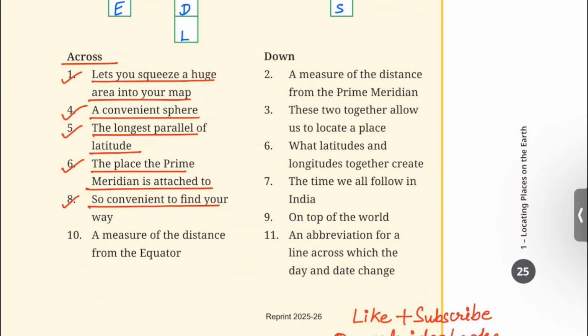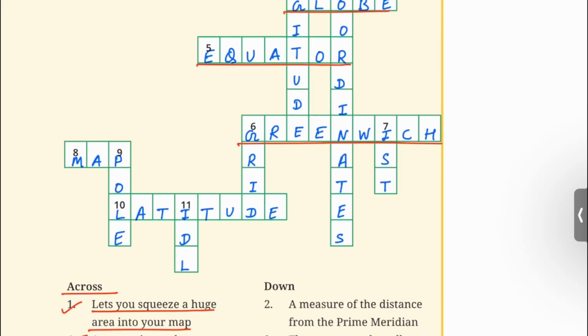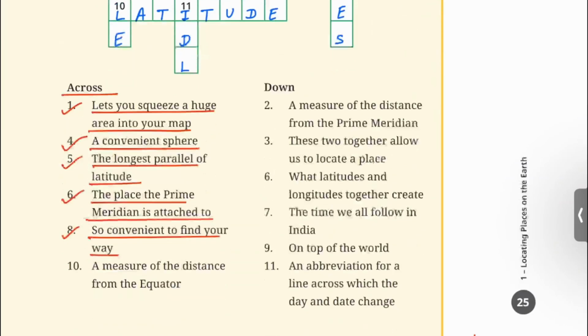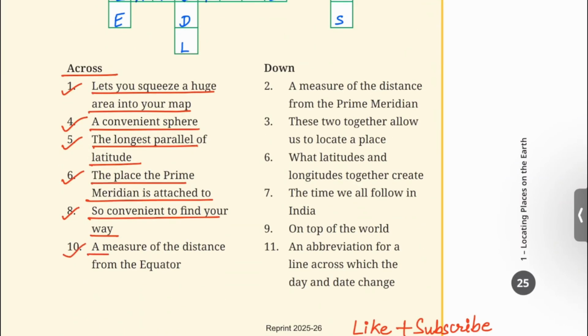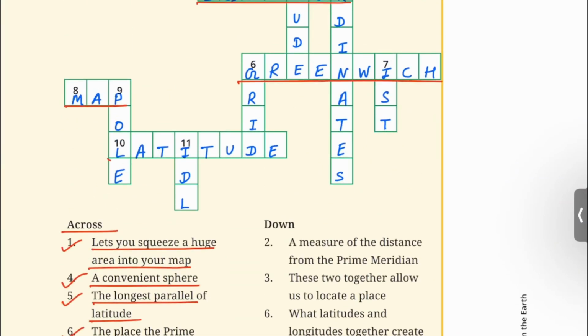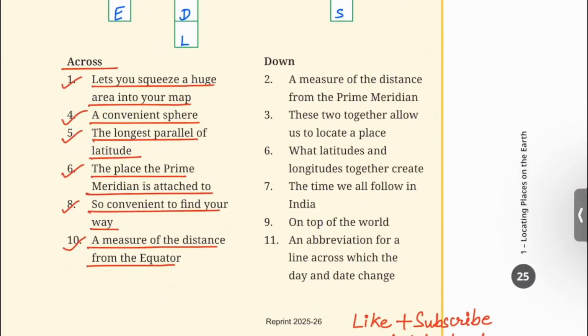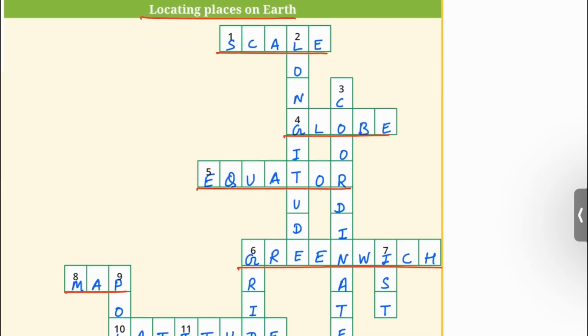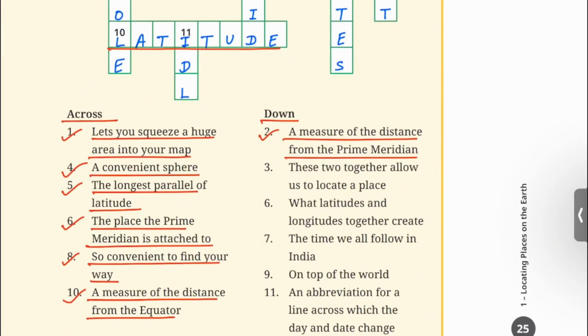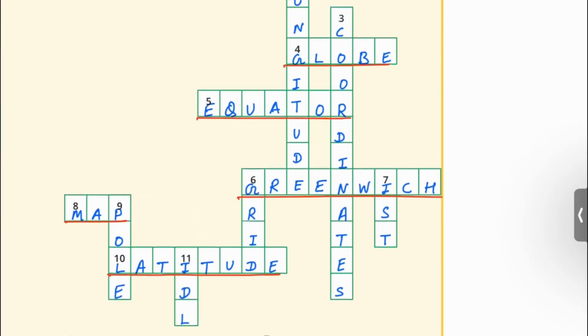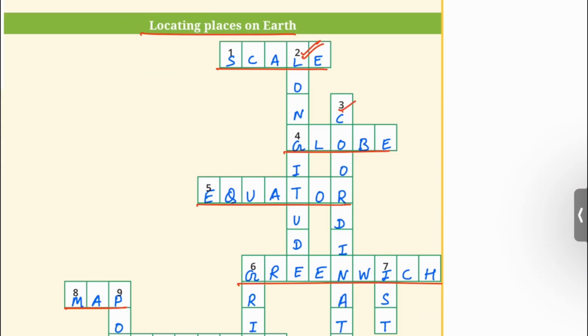8. So convenient to find your way. Map. 10. A measure of the distance from the equator. Latitude. Down. 2. A measure of the distance from the prime meridian. Longitude. 3. These two together allow us to locate a place. Coordinates.